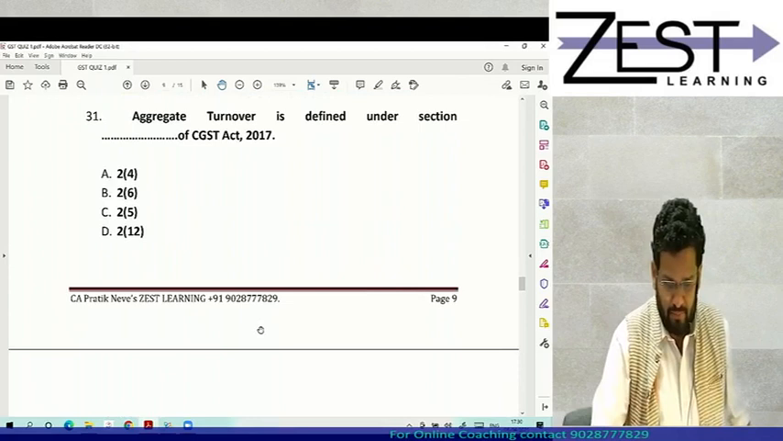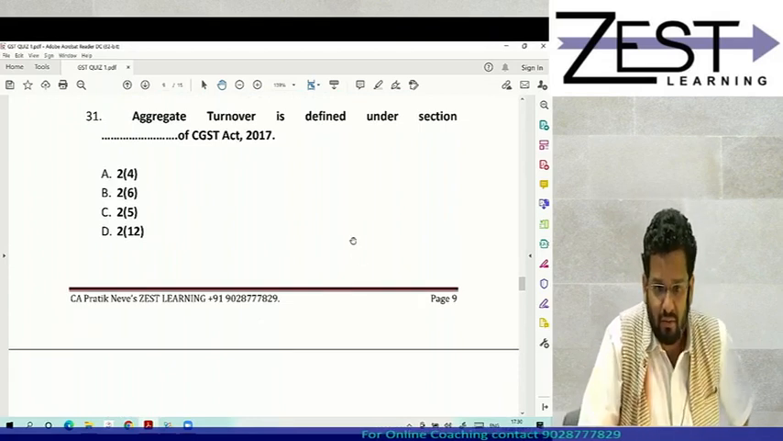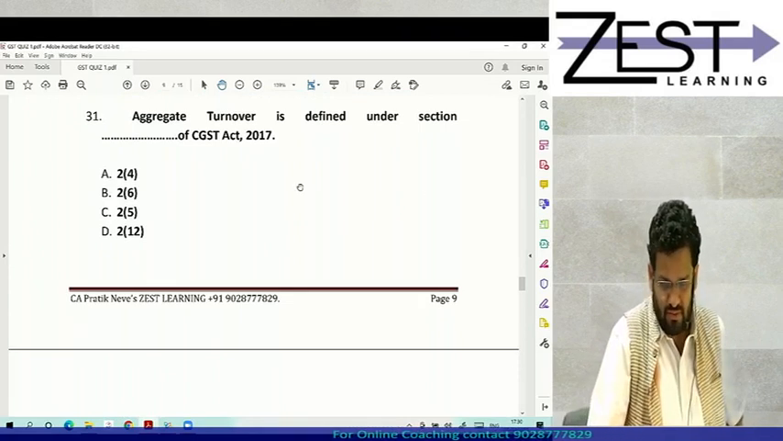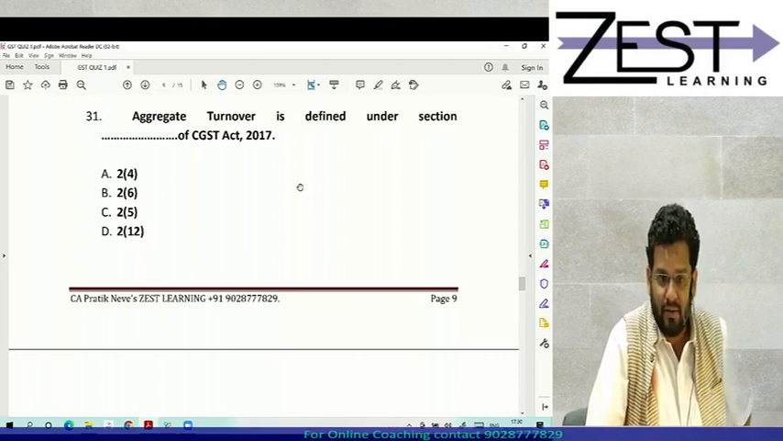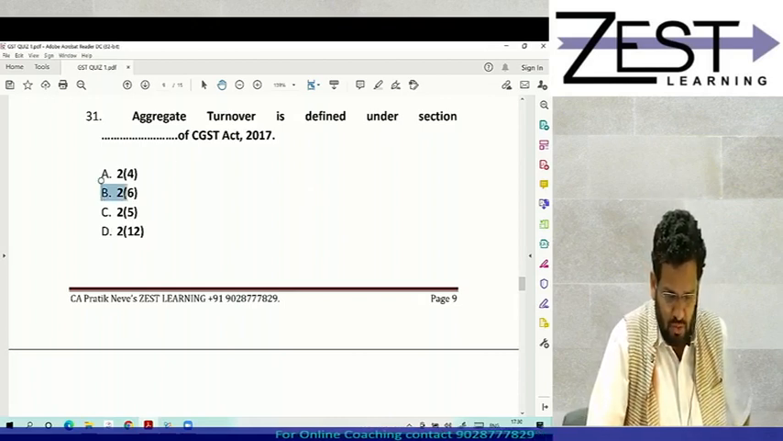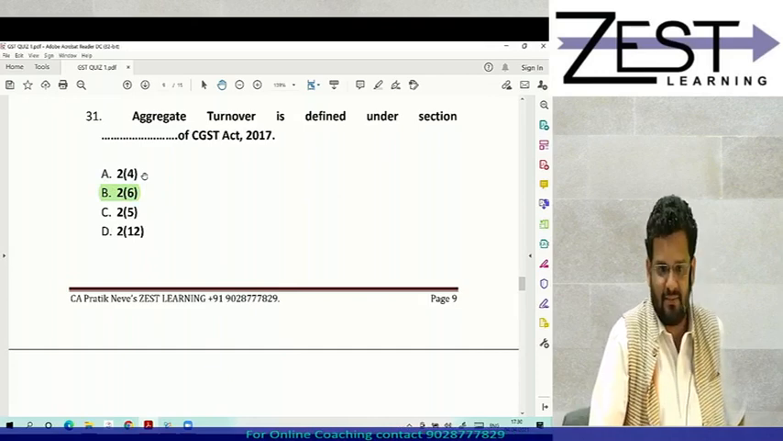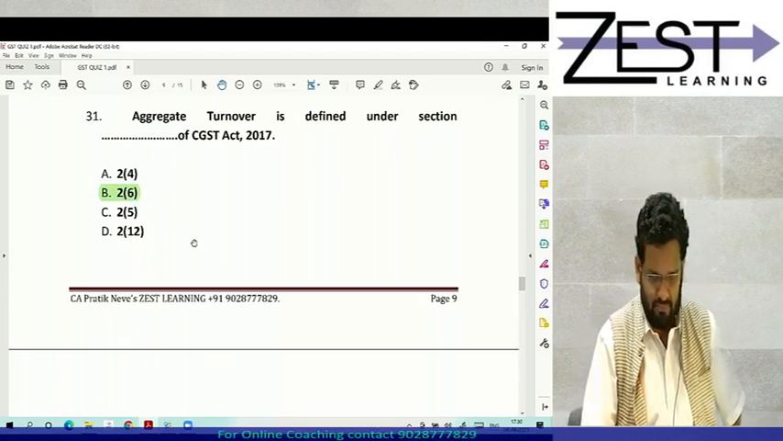Chalo, let's go ahead. Aggregate turnover is defined in which section, subsection? It is defined in section 2 subsection 6. Very good, fantastic.